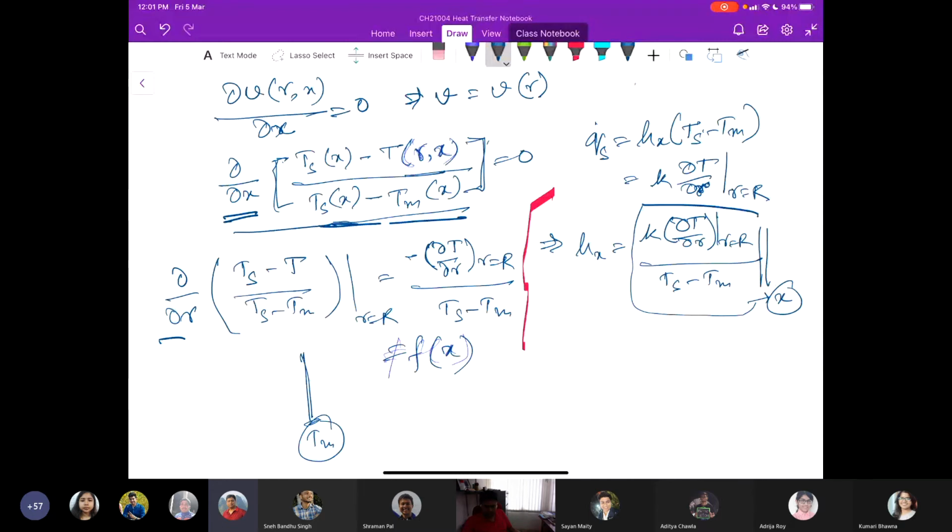Along the X, Tm is varying. That is true. And that is why this ratio, this normalized temperature, is constant, and that is why here it is mentioned Tm as a function of X. Yes, sir. But here, consider a particular radial position at a cross section.